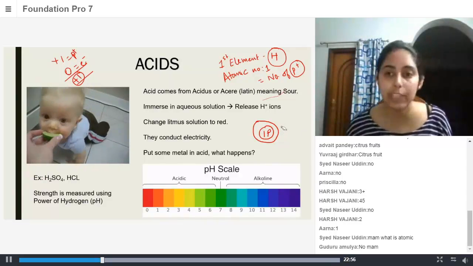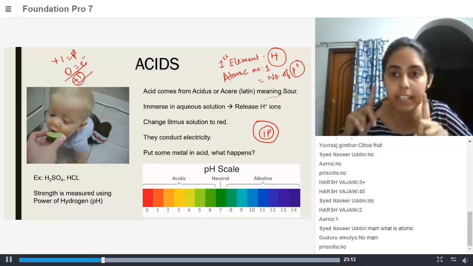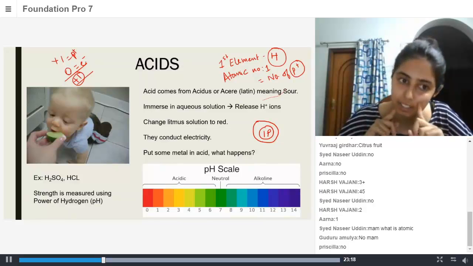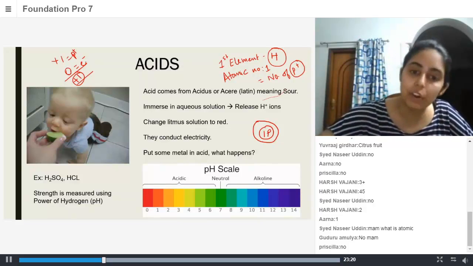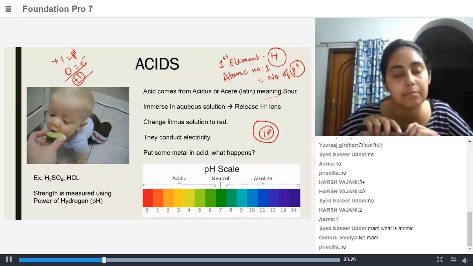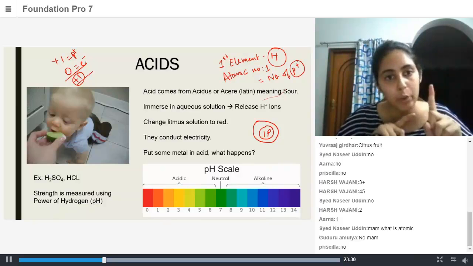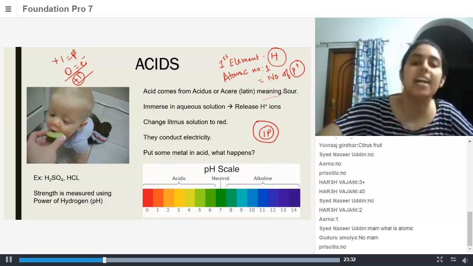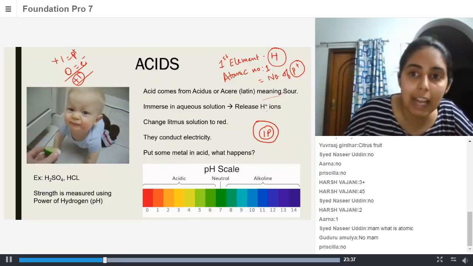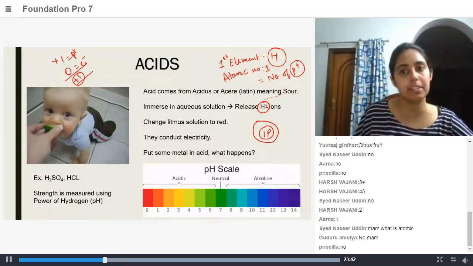If I take out this one electron, will there be any negative charge? No, there will not be any negative charge. If there is no electron, there will not be any negative charge. Only what charge will be there? One positive charge. Why? Because it has only one proton. That is why I am going to write H plus. That is why this H plus comes in.